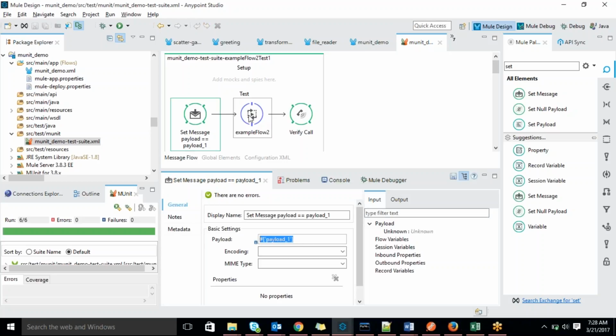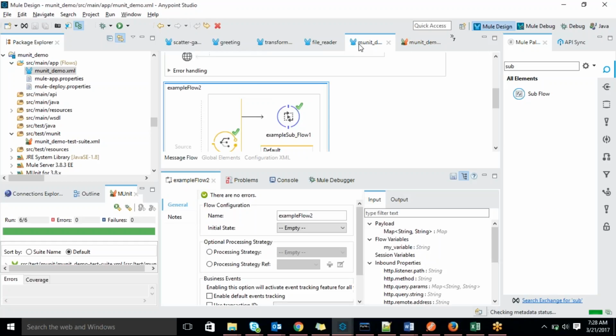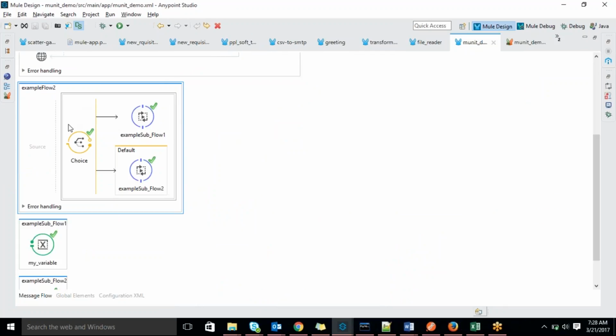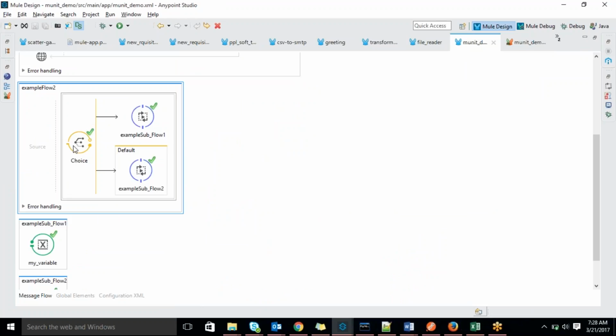The next one, you'll know anyway. Based on this, when I call this, it will go to your subflow, with whatever payload you hard coded in the set message, which is payload_1. It will take it and go to your subflow. Then it will check your choice condition, and jump to example subflow 1. So here it will go, and then this value it will take.